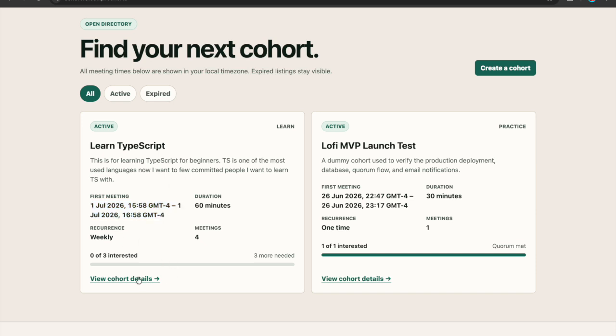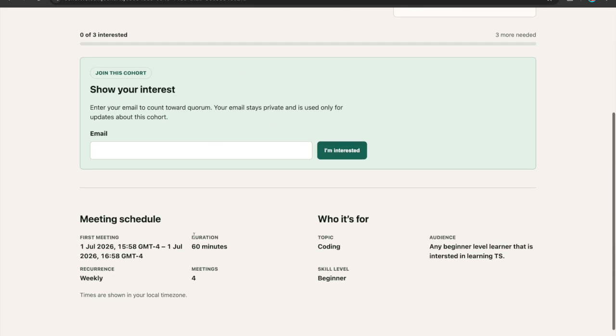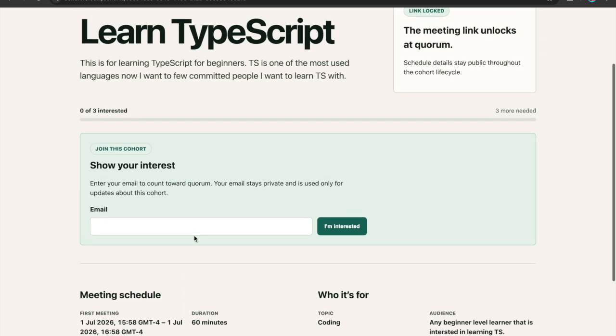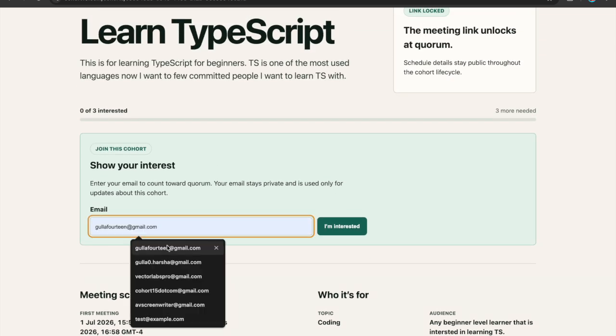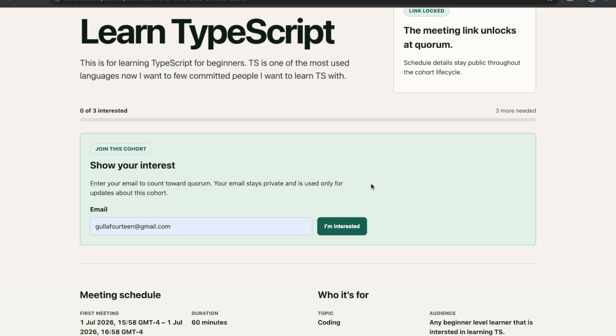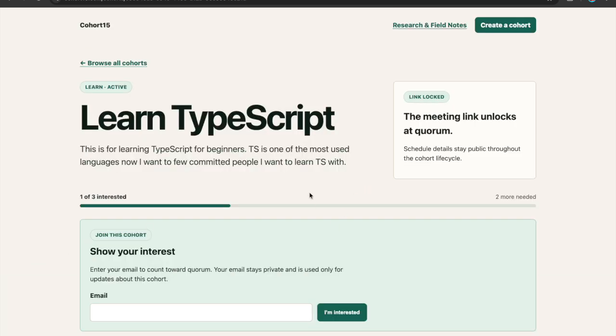But if it does, what I do is I'll get in here and I'll show interest. I also want to learn TypeScript, so let me show interest. I'm going to put my email, and I'm going to say I'm interested. So that means 1 out of the 3 people have shown commitment.